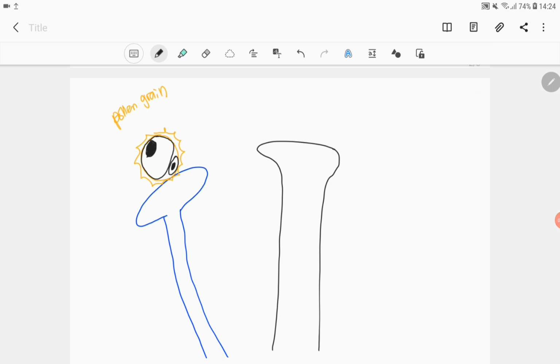Pollen grain yang mature tadi yang produced on the anther will be transferred from anther to the stigma. So this process, the transferring process, is also known as pollination. So the process of pollination can occur by either biotic factor or abiotic factor. So maksudnya ada dua cara pollination yang boleh berlaku.